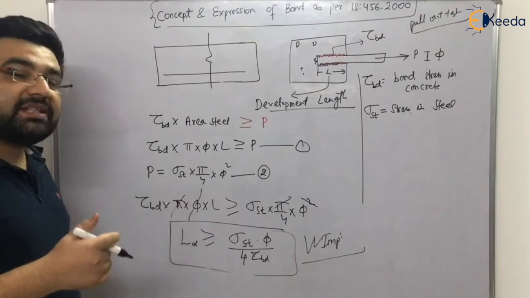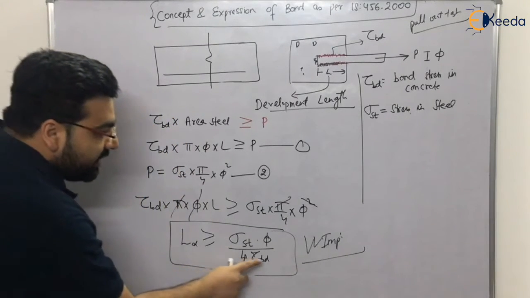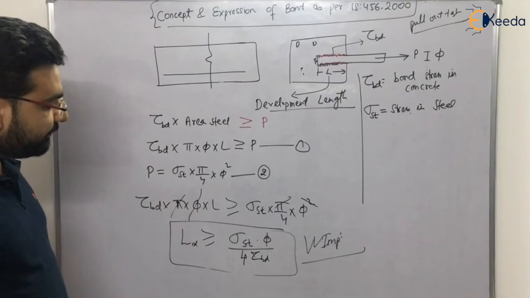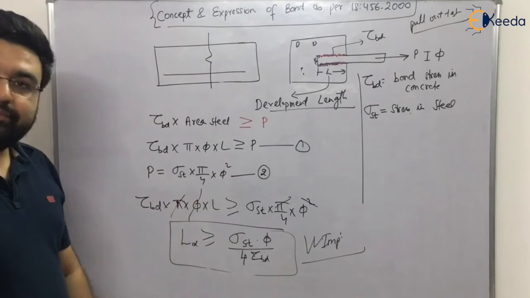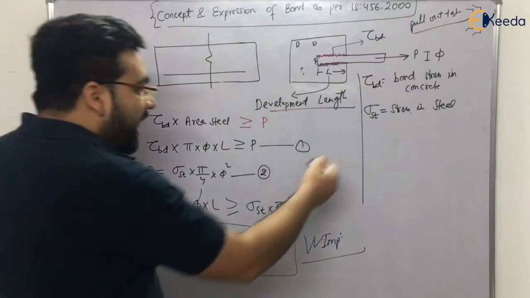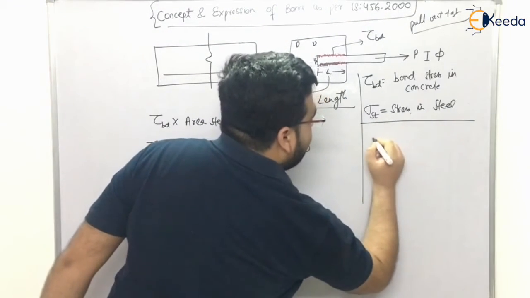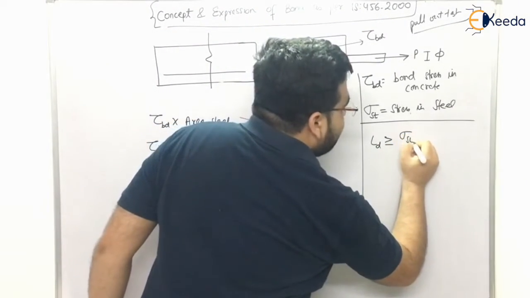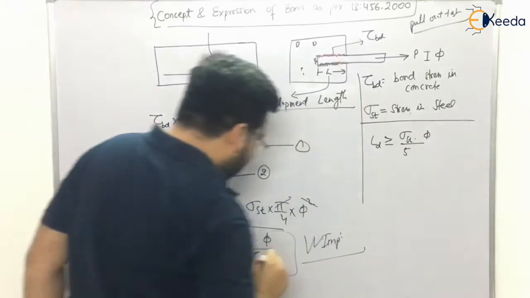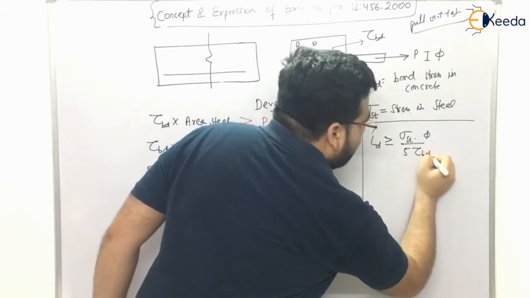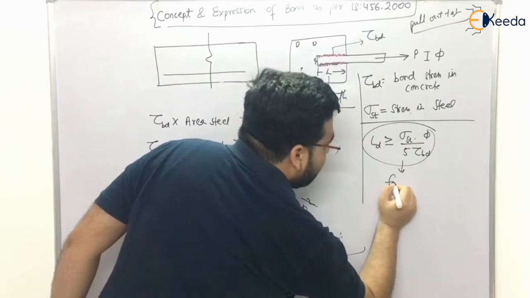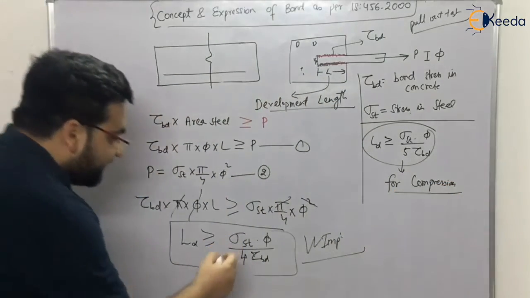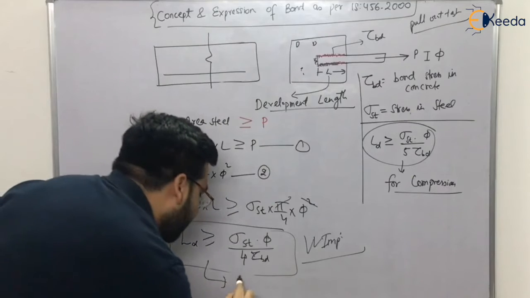Right? How much role is it? IS code says if you are applying compressive force, then tau bd is increased by 25%. So how much is 25% of 4? It is 1. Right? So it means that LD, I am writing it here, LD should be greater than or equal to sigma st into phi divided by 5 times tau bd for compression. This is for tension or pull-out test, for tension.